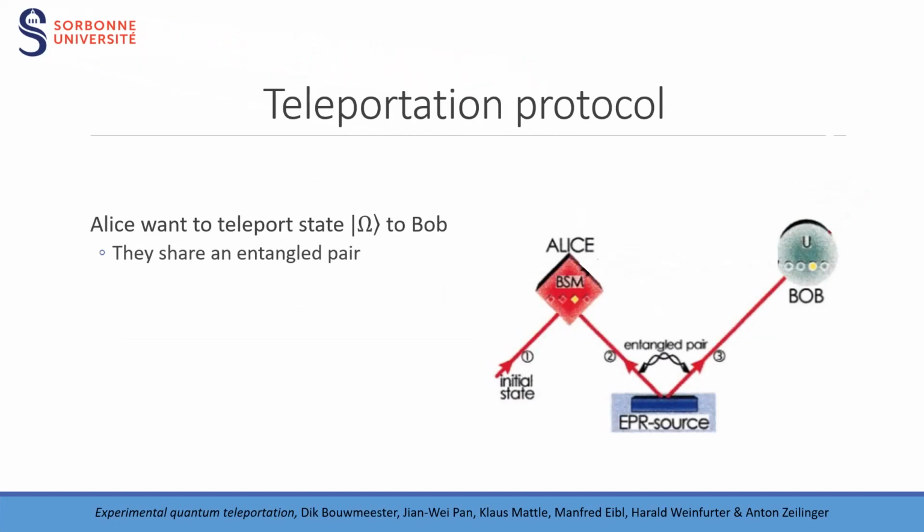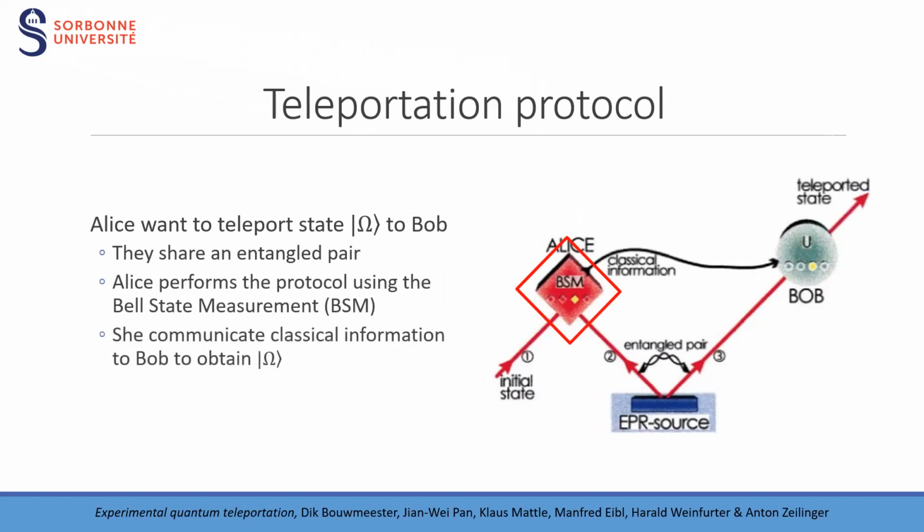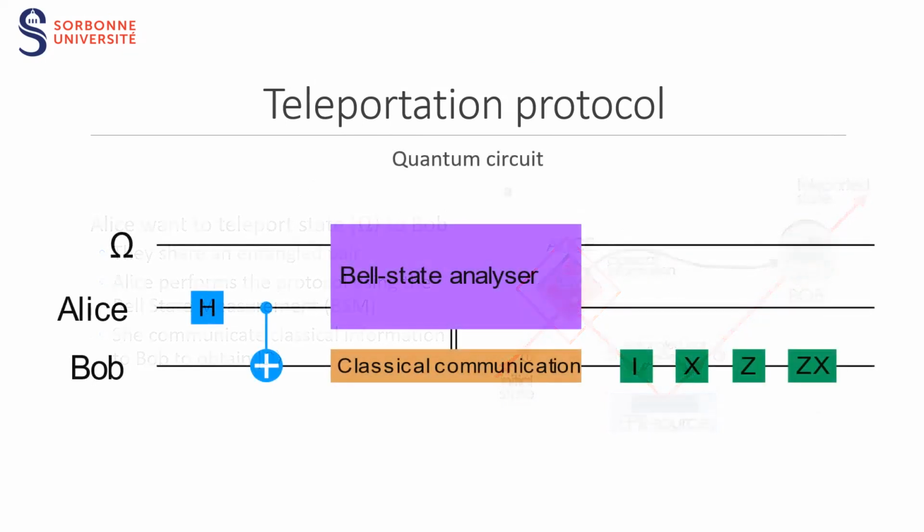Then, Alice performs a Bell state measurement and communicates classical information to Bob in order for him to obtain omega. We have here the secret to untangle the two qubits shared by Alice and Bob. This is why we talk about the Bell measurement. It will be put to use during the protocol. Once we have entangled the two particles, Alice and Bob are put at any given distance and the protocol can be set in motion. To do so, we will run the calculation throughout the whole protocol.